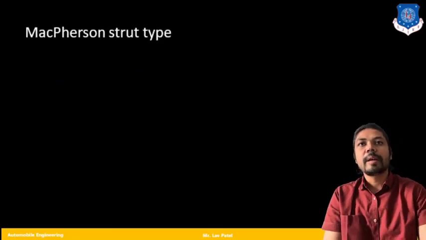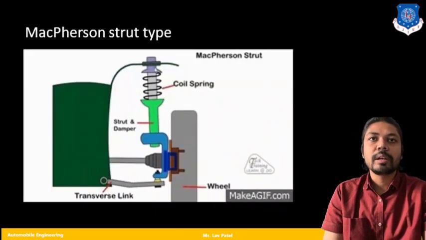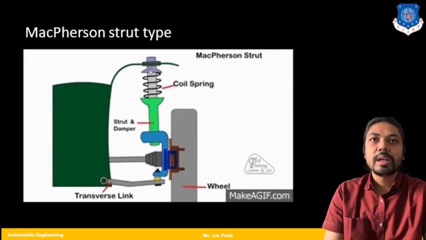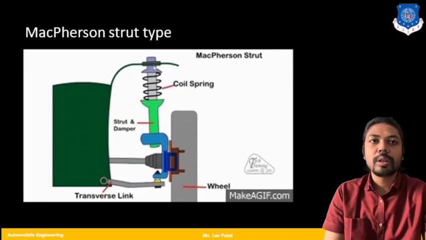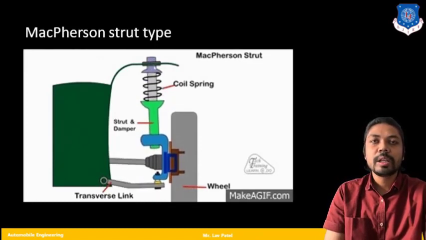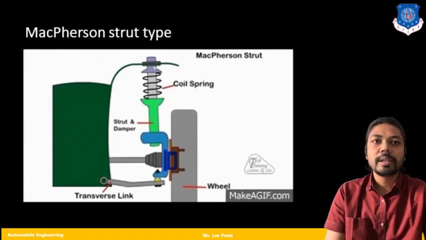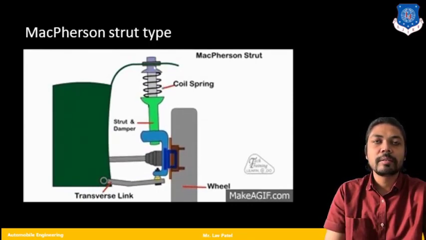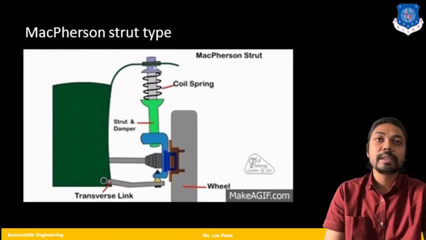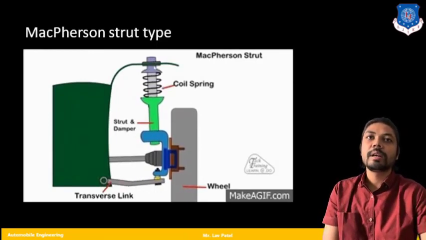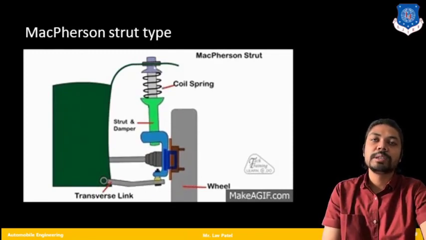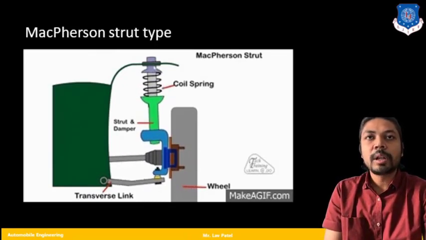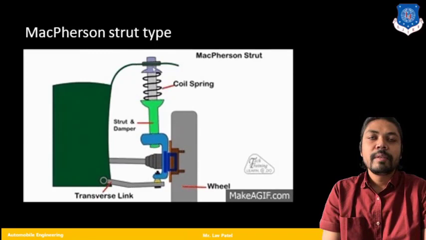Moving further, McPherson strut type, very famous and popular nowadays. This system is mainly used in front engine, front wheel drive cars, where you will find such a system. So here you can see the diagram or animation. Here you can see the transverse link, or we can say the lower arm. The lower arm is attached with the wheel hub.